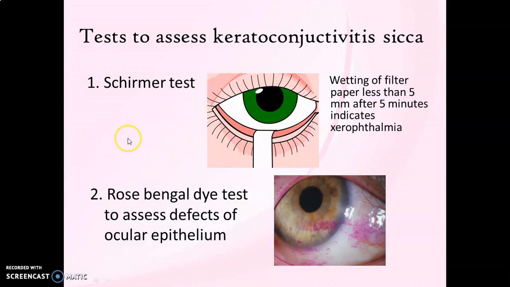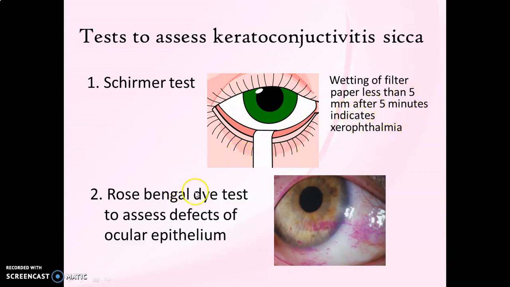There are two tests to assess keratoconjunctivitis sicca or ocular symptoms. The first test is known as Schirmer test, which is done to assess xerophthalmia. In Schirmer test, a filter paper, as you can see in this image, is placed in the margin of lower eyelid between the medial and lateral thirds of the lower eyelid, and the wetting is assessed after 5 minutes. This is placed in an unanesthetized eye, that is without giving any local anesthesia. And after 5 minutes, when you check the wetting, if it is less than 5 mm,